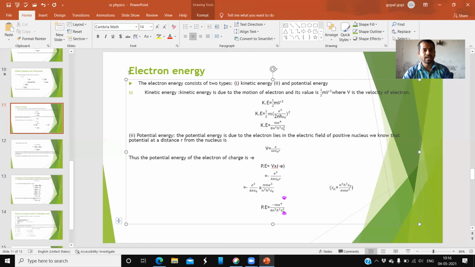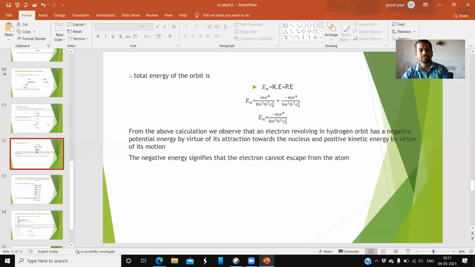Next, what you have to calculate? The energy of the electron. Electron energy is the total sum of the kinetic energy and the potential energy. The total energy of the electron in the nth orbit is En equals Ke plus Pe. Ke is positive, but Pe is negative, so plus minus: kinetic energy is plus and potential energy is minus. By simplifying these two, what do you get? But here, the difference between these two formulae: all are the same, but only one thing is different.